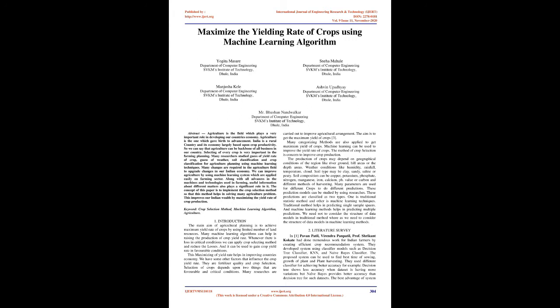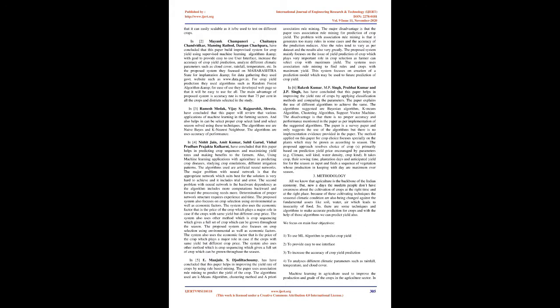The best advantage of the system is that it can be easily scalable as it can be used to test on different crops. In 2, Mayank Kompaneri, Chaitanya Chandvidkar, Mansingh Rathod, Darpan Chachpura have concluded that this paper builds an improvised system for crop yield using supervised machine learning algorithms, with the goal to provide an easy to use user interface, increase the accuracy of crop yield prediction, and analyze different climatic parameters such as cloud cover, rainfall, temperature, etc. In the proposed system they focused on Maharashtra state for implementation, and for data gathering they used government websites such as www.data.gov.in.